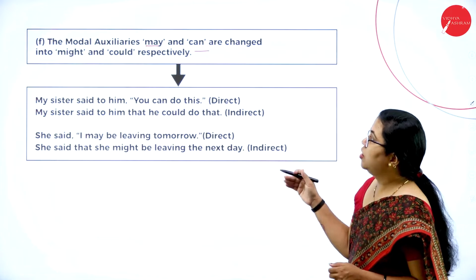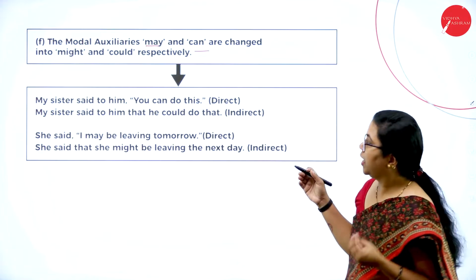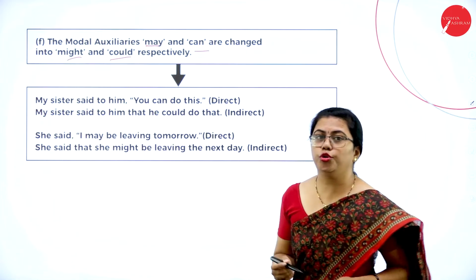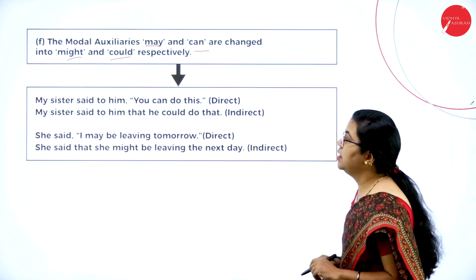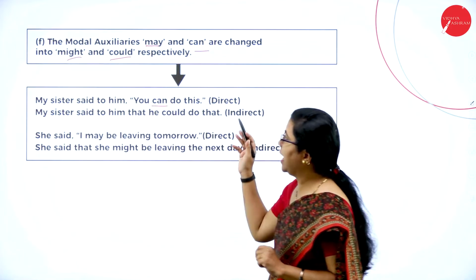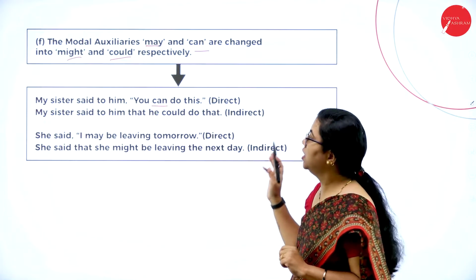So here, these modal auxiliaries may and can are changed to might and could respectively. How do you do it? Let us see with an example here. My sister said to him, you can do this. So can is changed to could as per the rule here.